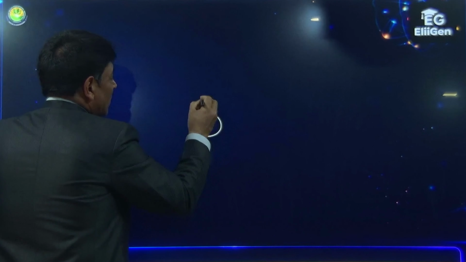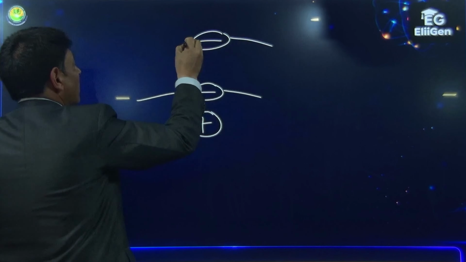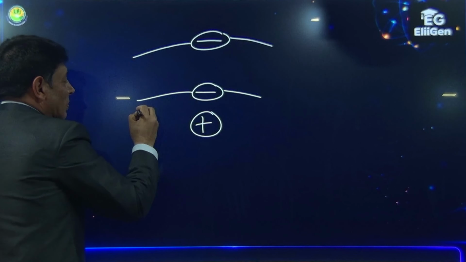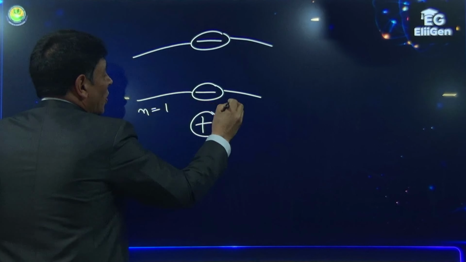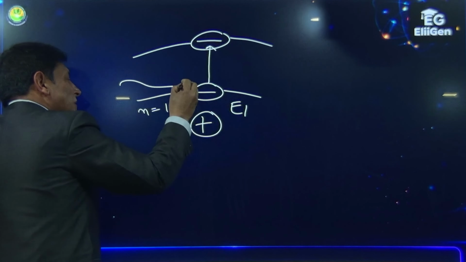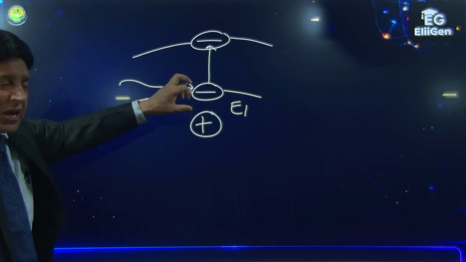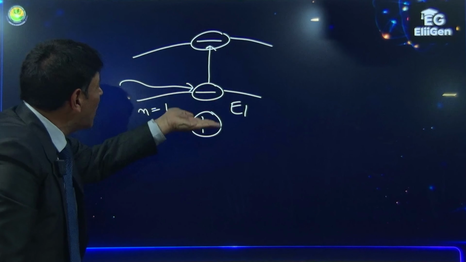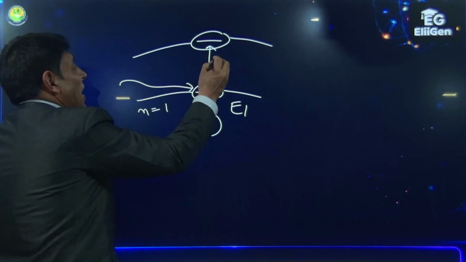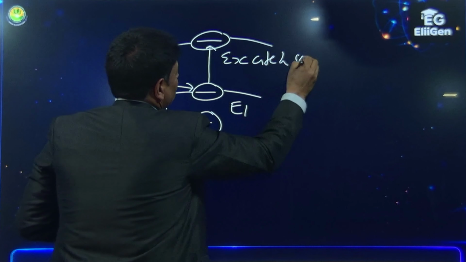When it jumps from a lower shell to a higher shell, it absorbs energy, but it absorbs a fixed amount of energy. We call this the excited state.